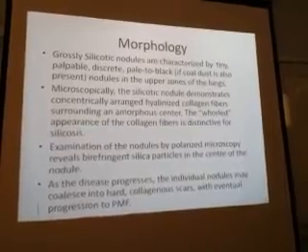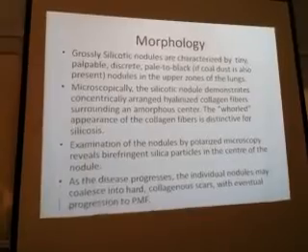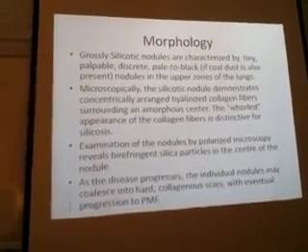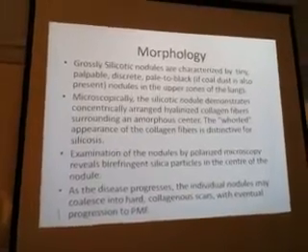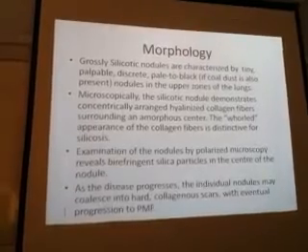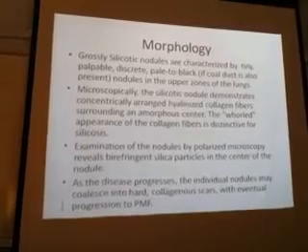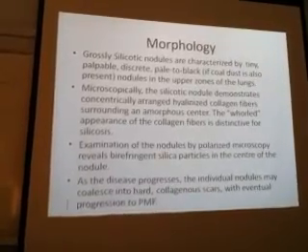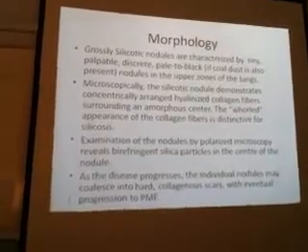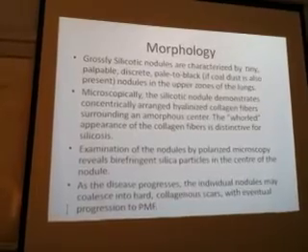Okay, silicotic nodules demonstrate concentrically arranged hyalinized collagen fibers surrounding an amorphous center. The whorled appearance of collagen fibers is distinct. What will happen here is, I told you, crystalline form. The crystals of silica, once they enter inside the lung, are engulfed by the macrophages, and the deposition of the collagen or fibrous tissue will be like onion peel, you know.